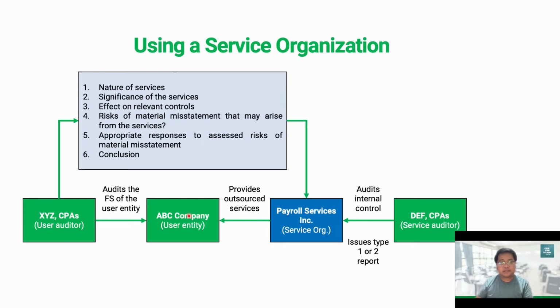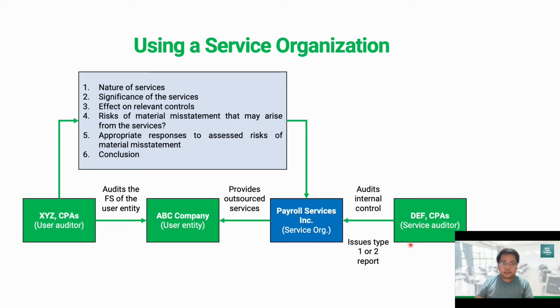Okay, now in the course of understanding the impact of the service organization on the controls and ultimately on the financial statements of the client, we can refer to the report provided by the service auditor. The service auditor is the one that audits the internal control of the payroll services Inc. in this example, who is the service organization.